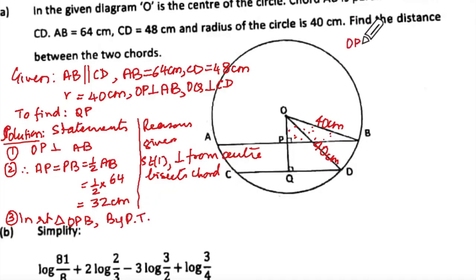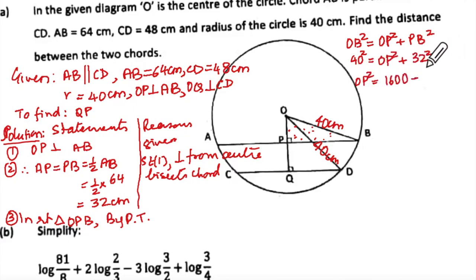OB square equal to OP square plus PB square. So 40 square is equal to OP square plus this is 32 square. So OP square will be equal to 1600 minus 32 square.